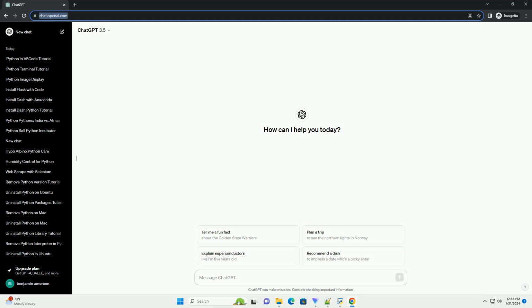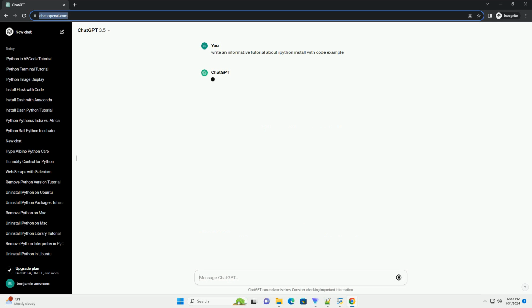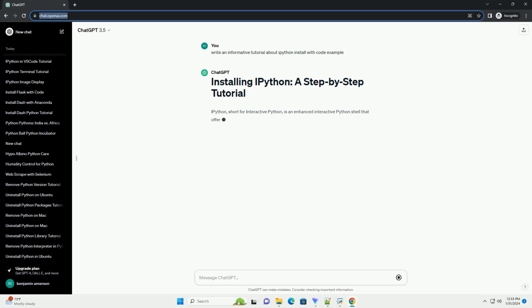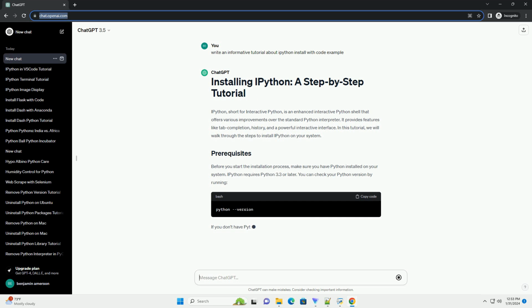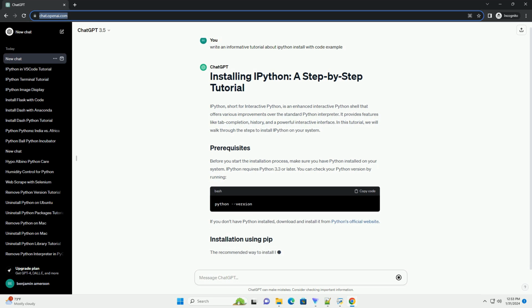IPython, short for Interactive Python, is an enhanced interactive Python shell that offers various improvements over the standard Python interpreter. It provides features like tab completion, history, and a powerful interactive interface. In this tutorial, we will walk through the steps to install IPython on your system.